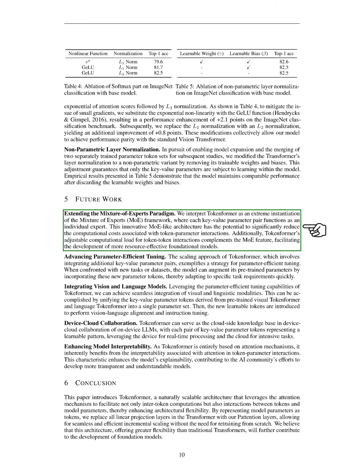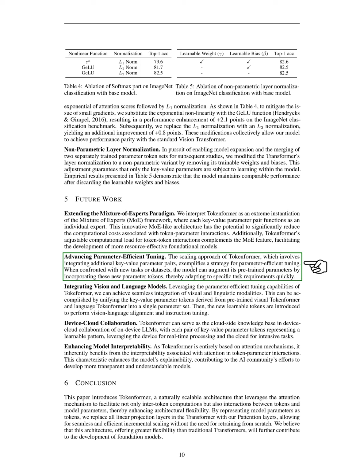We also focus on advancing parameter-efficient tuning. Tokenformer's method of adding more key value pairs illustrates a way to tune parameters efficiently. When we face new tasks or datasets, the model can quickly adapt by adding new parameter tokens to its existing pre-trained parameters. Next, we consider integrating vision and language models.